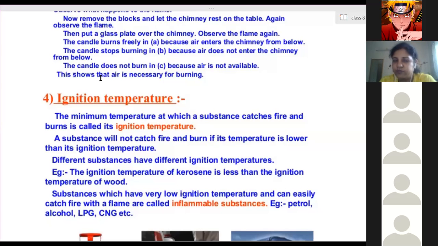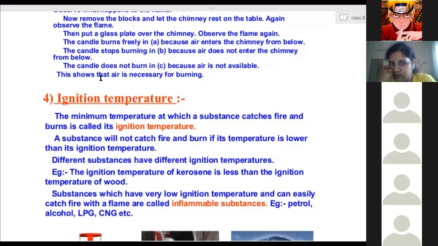So the temperature of that combustible substance has to be increased to the minimum temperature, and then only that substance will catch fire. That temperature is called the ignition temperature.